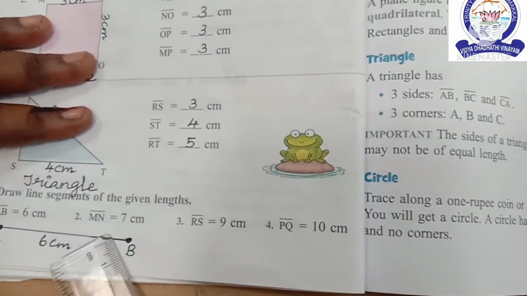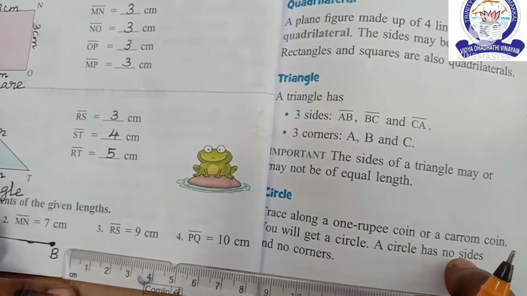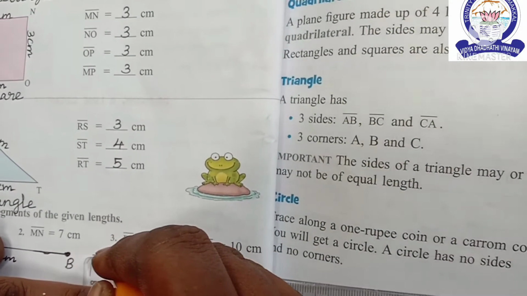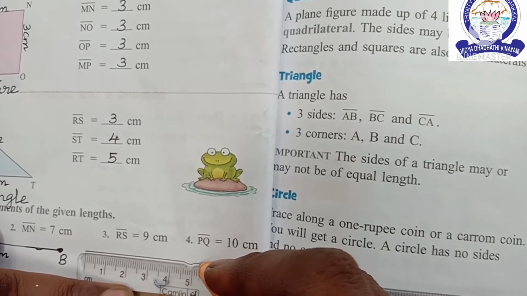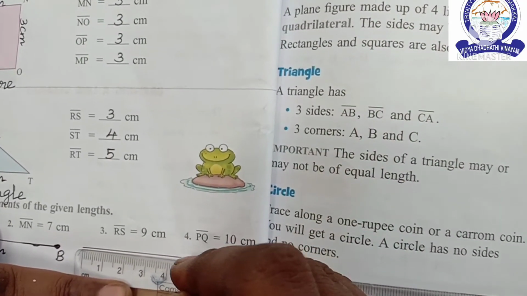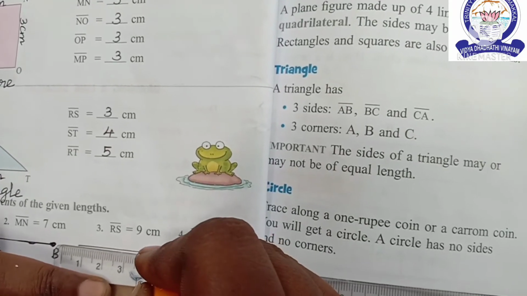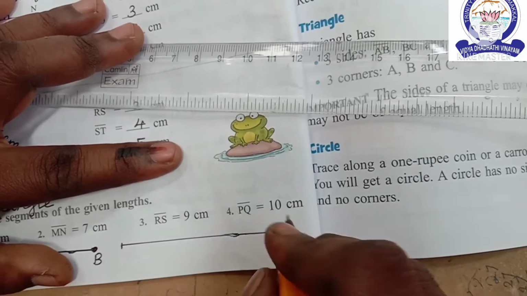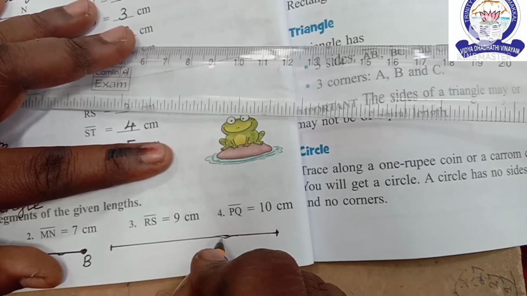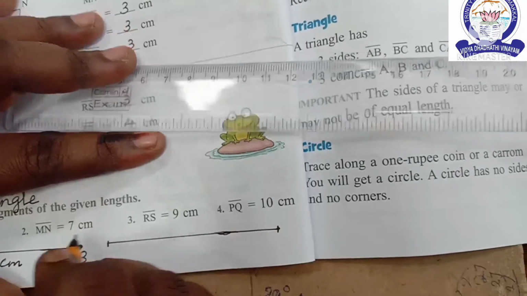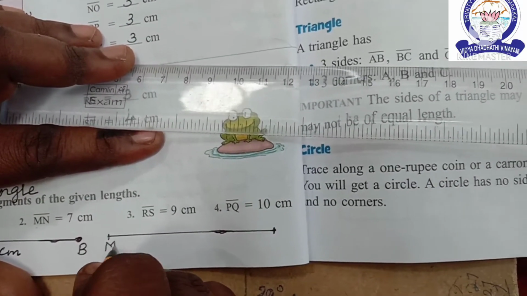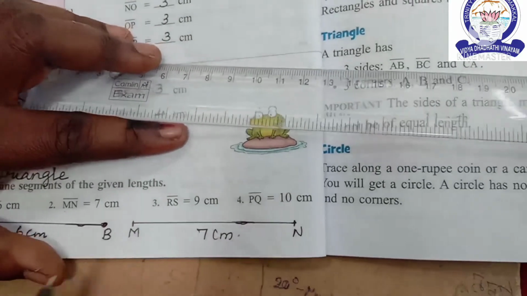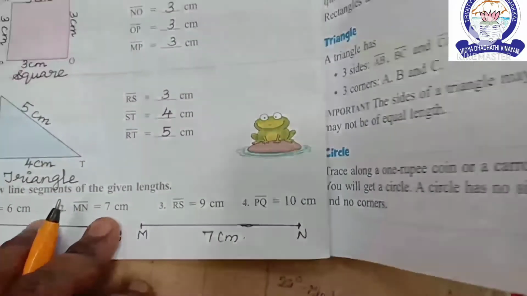Next, MN equal to 7 centimeter. I measure here 0 to 7. Okay, children. The name is MN. How much centimeter? 7 centimeter. Okay, children.